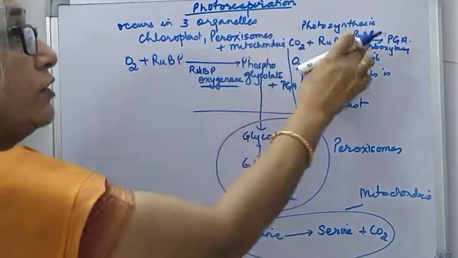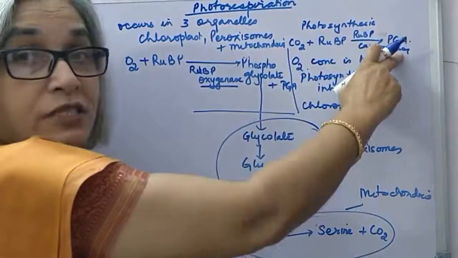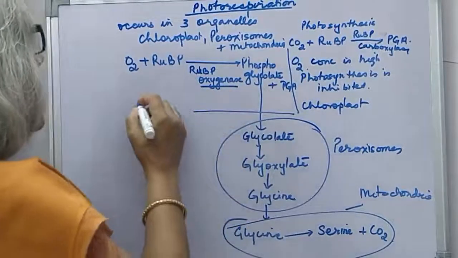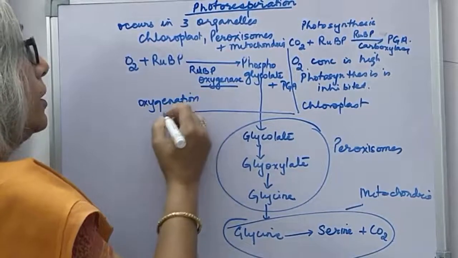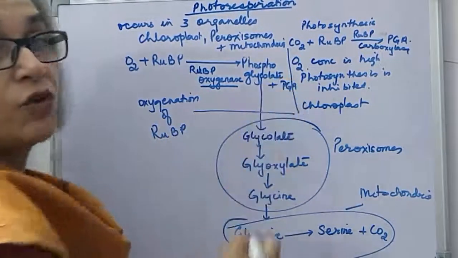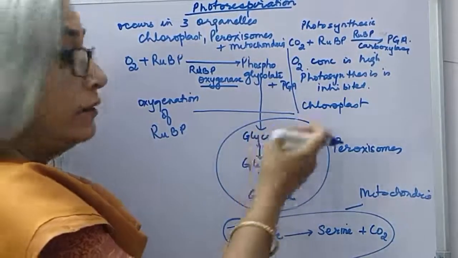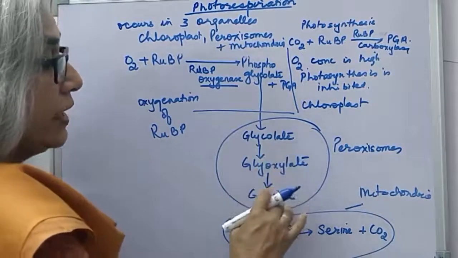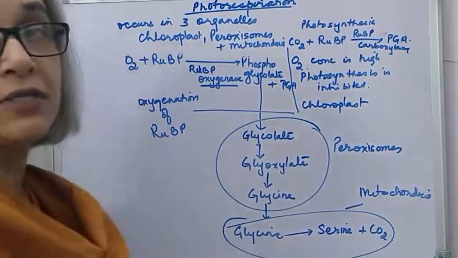Because the activity of the enzyme is changing over here. Instead of carboxylase, it starts functioning as an oxygenase and helps in the oxygenation of ribulose bisphosphate, and the product is phosphoglycolate, which is then converted into glycolate, then glyoxylate, glycine, and glycine changes into serine and carbon dioxide.